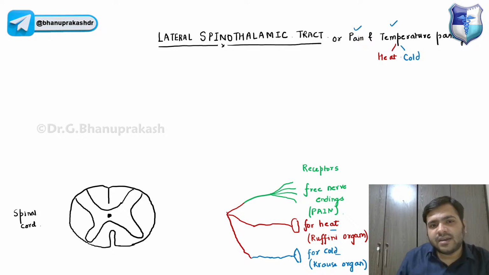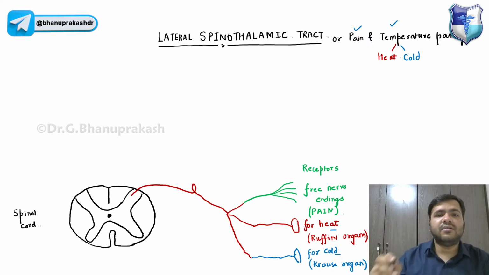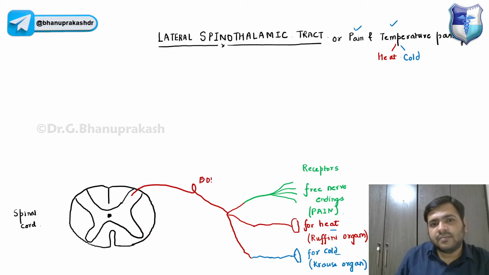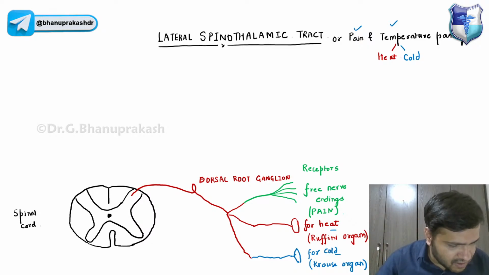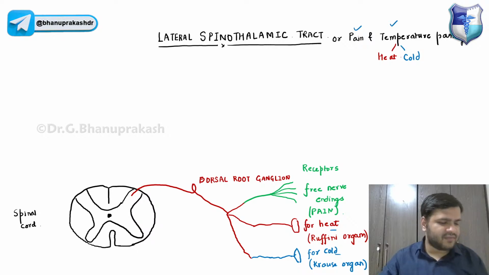I'm just combining them, and these are nothing but the dorsal root ganglion, right? So they will carry the impulses from these receptors to which matter of the spinal cord over here, guys? Try to comment in the chat box which matter of the spinal cord it is going in.